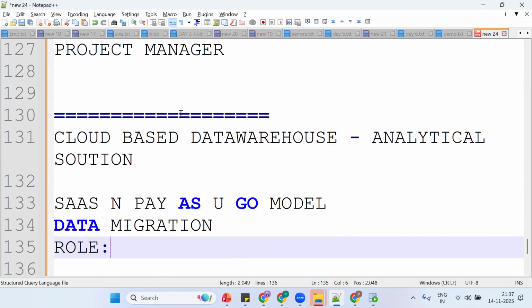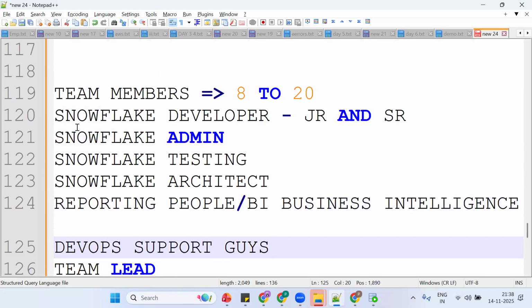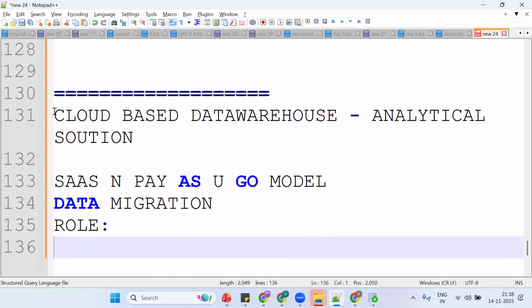Our role will be Snowflake developer or Snowflake data engineer. In a project, there will be multiple team members: developer, admin, testing, architect, reporting people. We need to connect with all of them, take the requirements and make it work. This is the functional side. I'll give a simple use case so you get clarity.